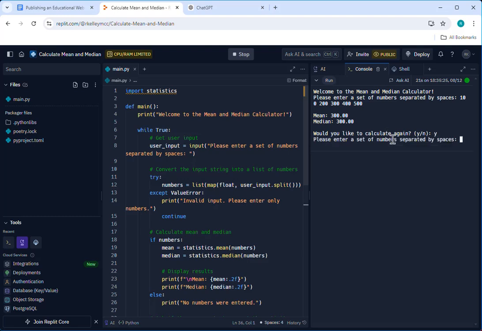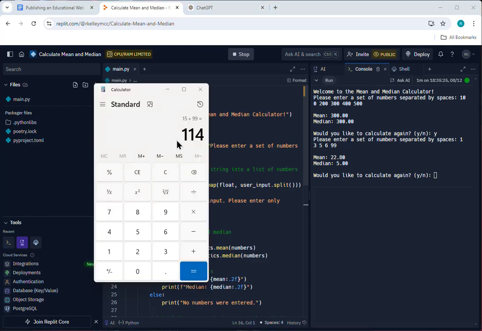It's looking good. Let's try 1, 3, 5, and 6, and 99. So a mean of 22.8, presumably from adding up all these numbers. Those numbers add up to 114. There were 5 such numbers. And we get 22.8. And you'll notice I'm checking the work that the Python code is doing because with ChatGPT or anyone else who programmed it, I'm not positive it actually works, right? So as the instructor, I always want to be the one who checks it.